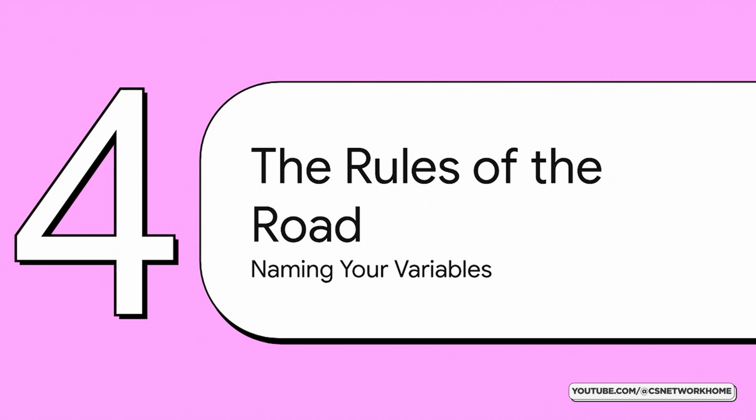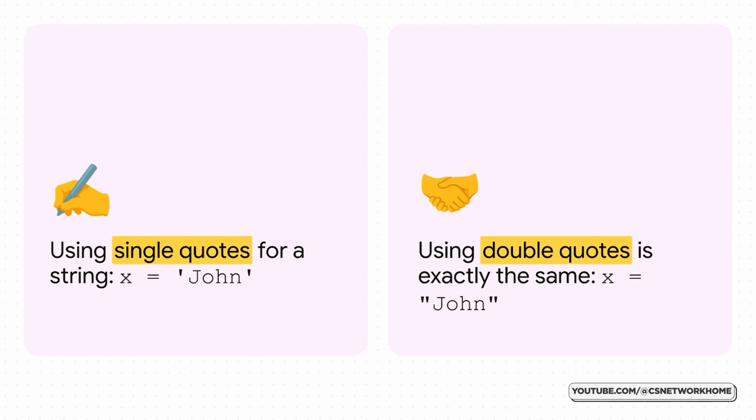Okay, just a couple more things to wrap up. Let's call these the rules of the road for naming your variables. Trust me, getting these right will save you a ton of headaches later. First up, you're gonna see code that uses double quotes for text and other code that uses single quotes. Don't let it confuse you. To Python, it's all the same. It doesn't care one bit. It's just a matter of style, so use whichever one you like.